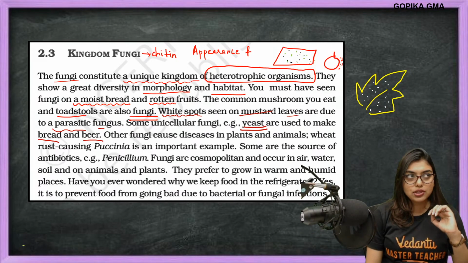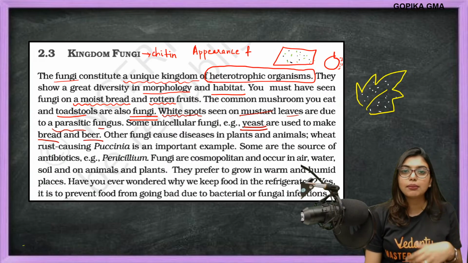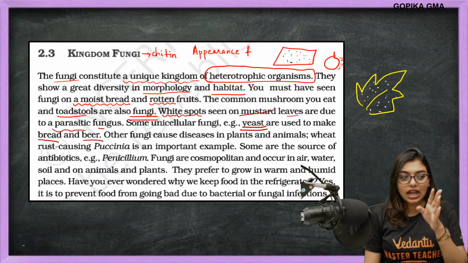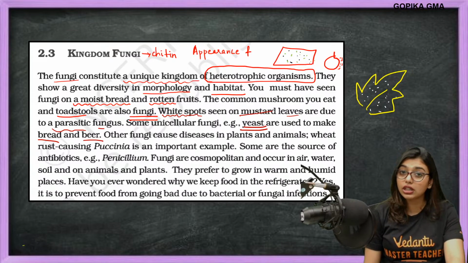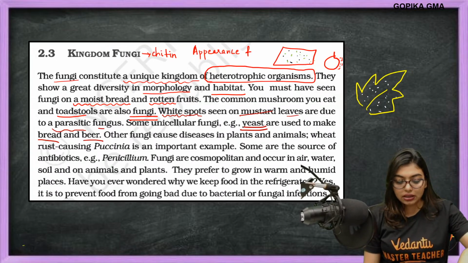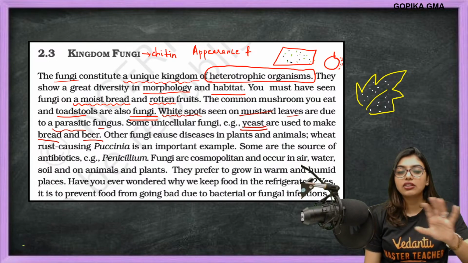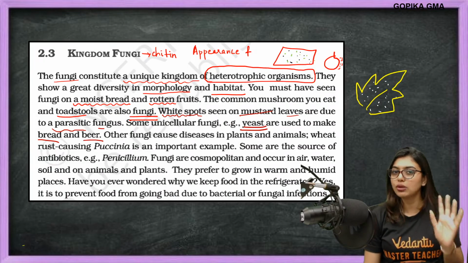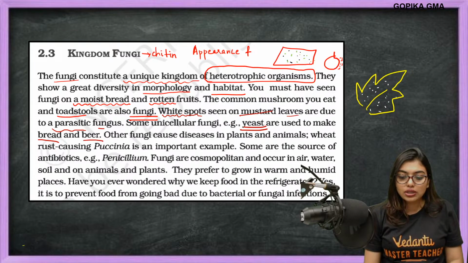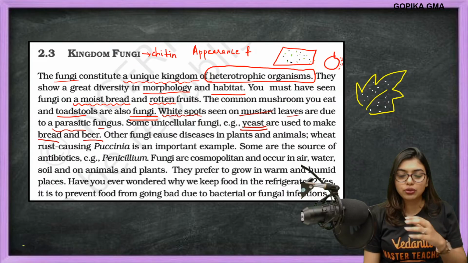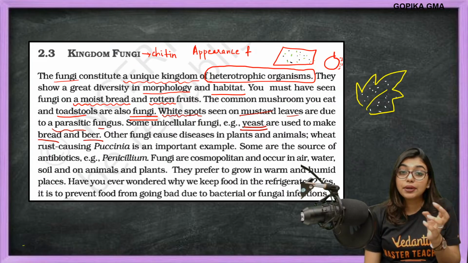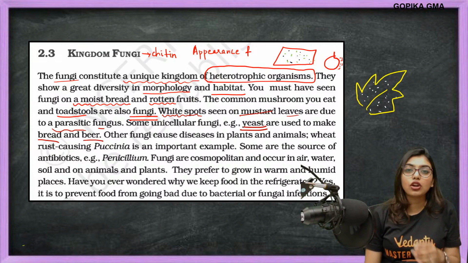So, yeast, what happens, students? The story is like this. Yeast will commit suicide after the alcohol percentage reaches up to 13%. So when we are making beer and wine, it ranges up to a maximum of 12% alcohol. Beer is more or less that, and wine can go up to 12%. After 13%, the yeast will not be able to survive.